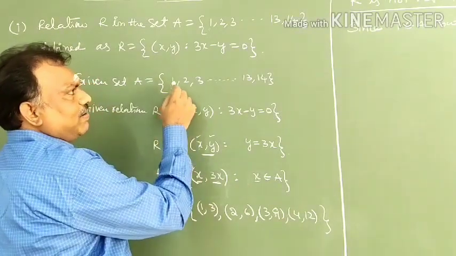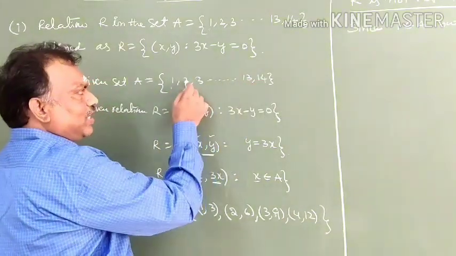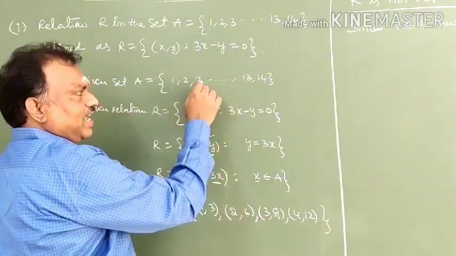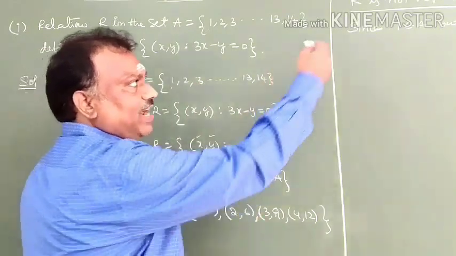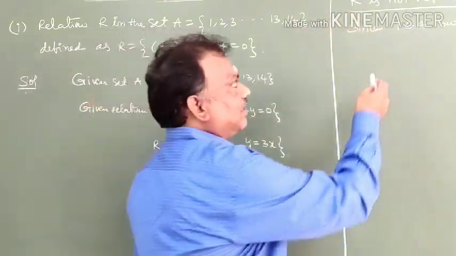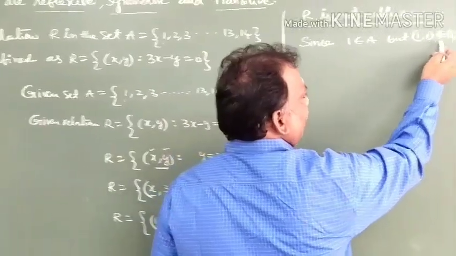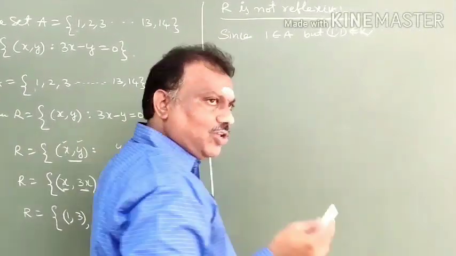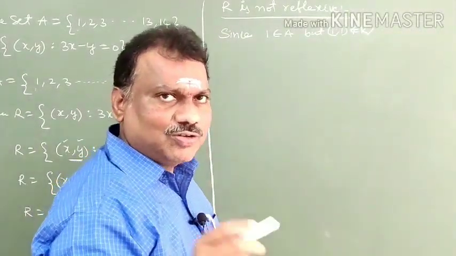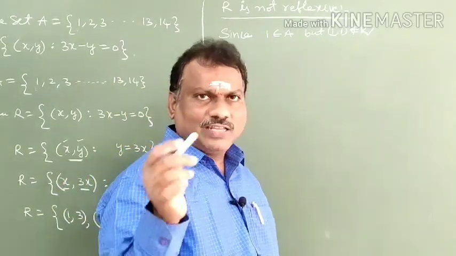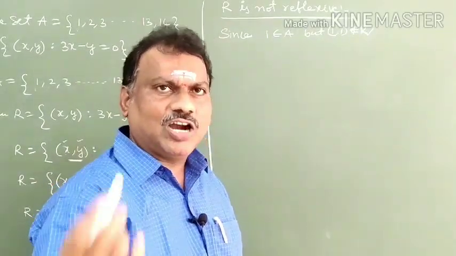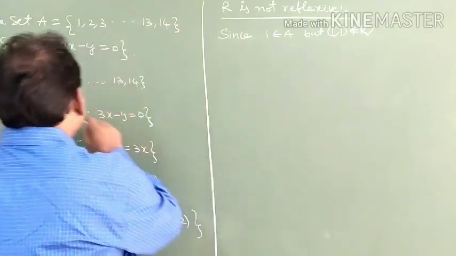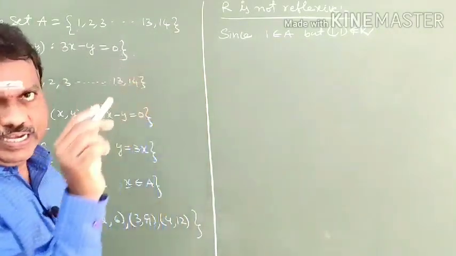So 1 is here, but (1, 1) is not there. 2 is here, (2, 2) is not there. 3 is here, (3, 3) is not there. You can take any one example. I took just 1 belongs to A, but (1, 1) is not in that relation. You can write 2 belongs to A, (2, 2) is not there. You can write 3 belongs to A, (3, 3) is not there. Like that, you can use any element out of 1 to 14.